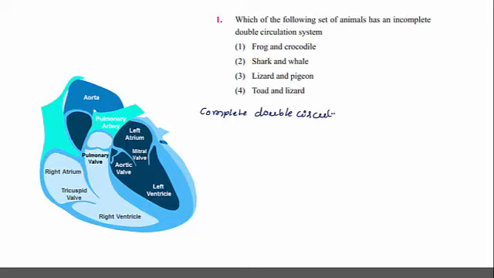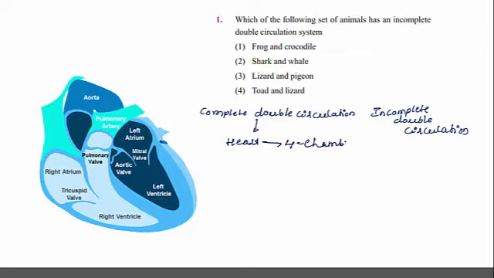The complete double circulation occurs only when the heart consists of four chambers. So the heart consists of four chambers, then only the complete double circulation is possible.